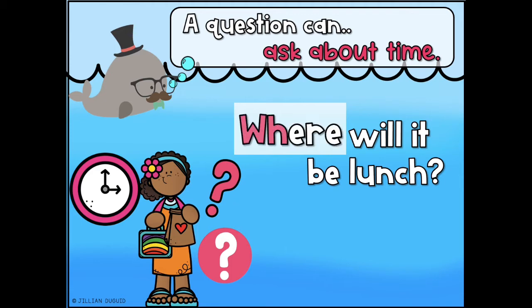Where will it be lunch? That makes sense, but it doesn't ask about the time. Which will it be lunch? That doesn't quite make sense. Who will it be lunch? No, we're not asking about a person.